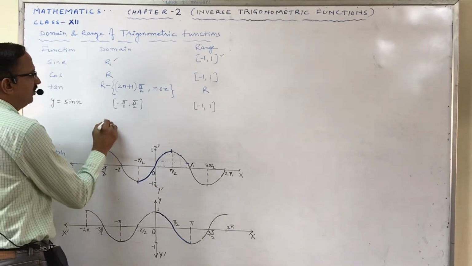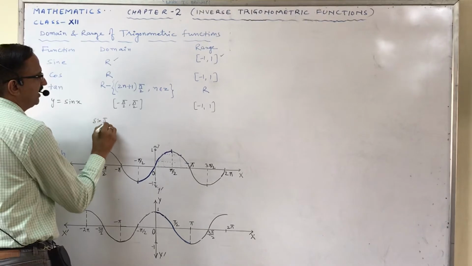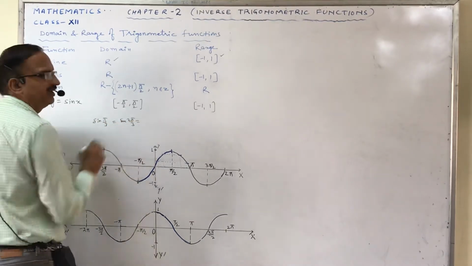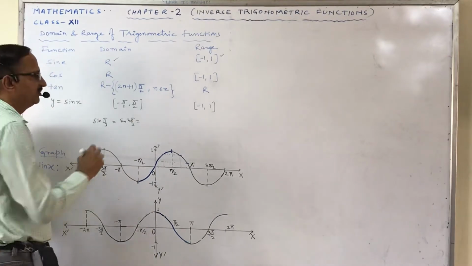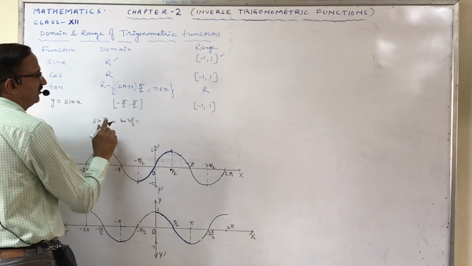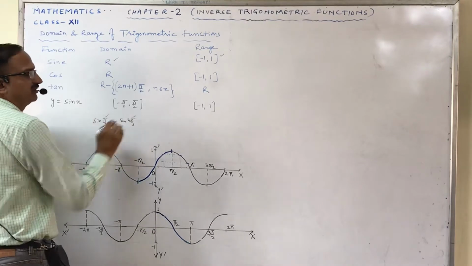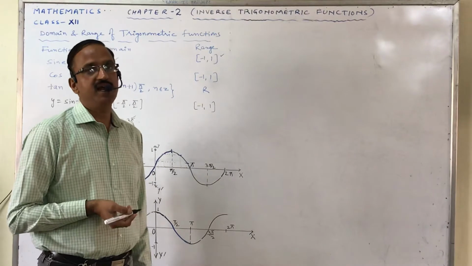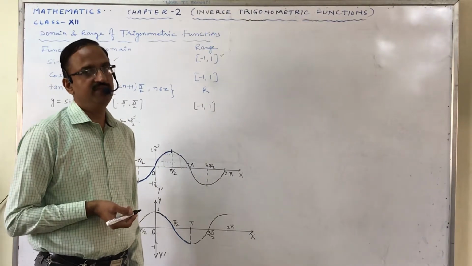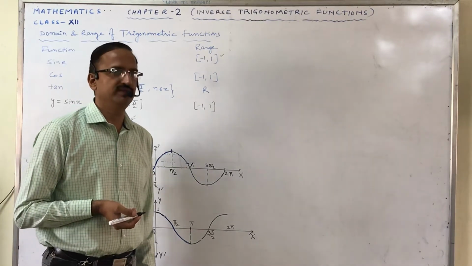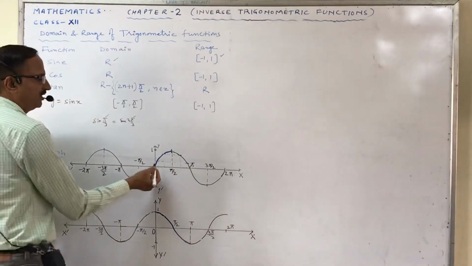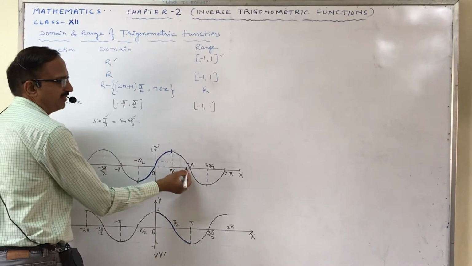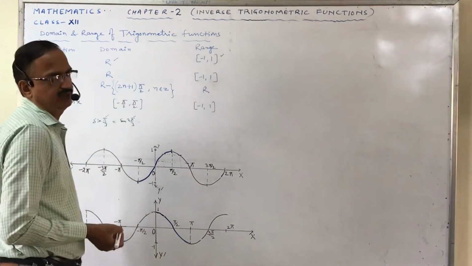It means sin π/3 and sin 2π/3 have the same value. So for different elements the images are the same. It means the function is not 1-1. For this point and this point, π/6 and 5π/6, again the values are the same.